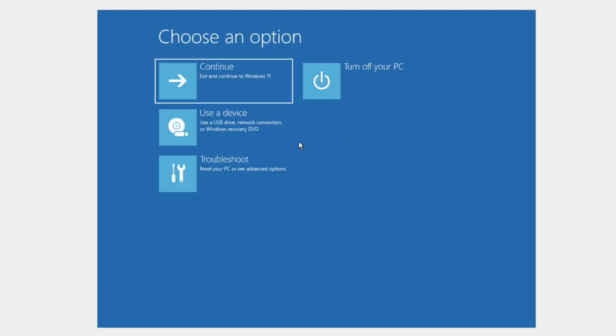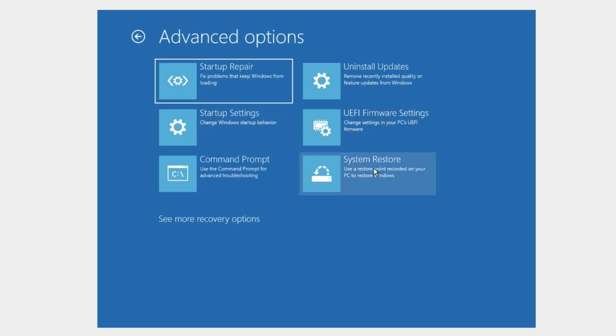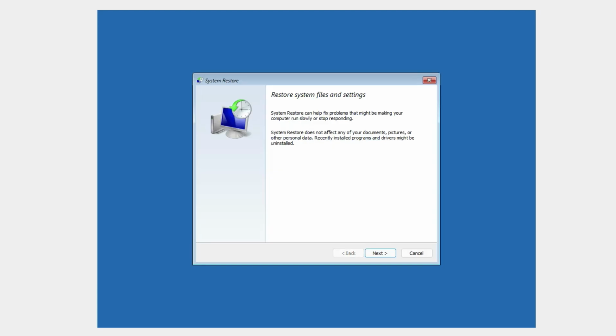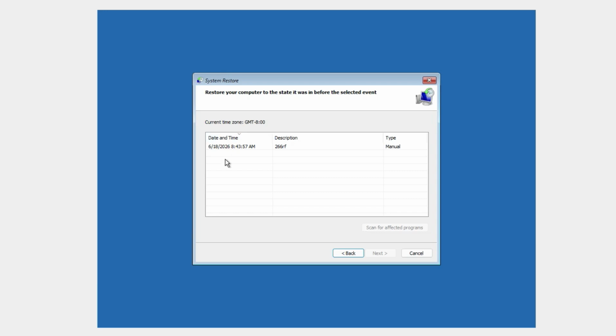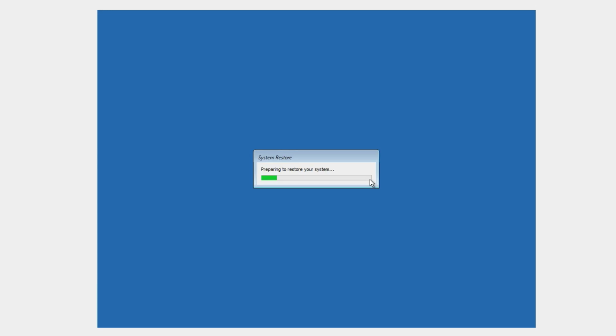After that is completed, close this, then click troubleshoot, advanced options again, and click to show restore point, system restore point. Now you can see a lot of system restore points will show. So select the file from when your system was normal. Okay, select like this, and then next, finish, then click yes, and after that it will prepare to restore, and it will take some time to restore, and then after that normal boot, and then please check.